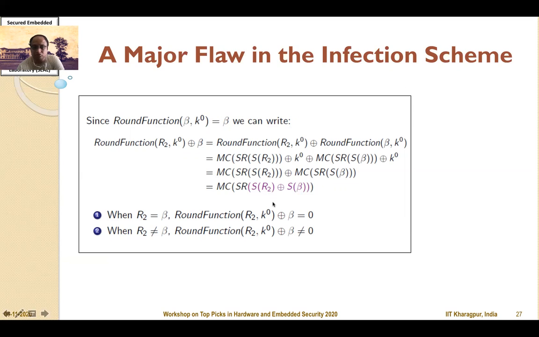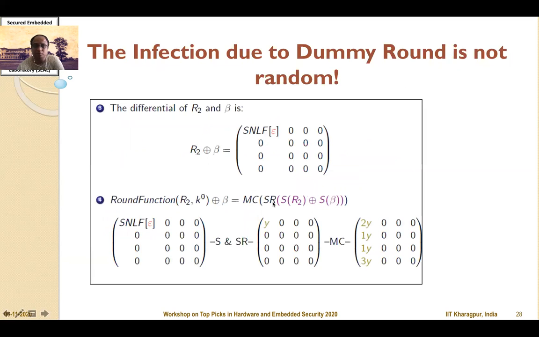So how we can use it to follow what infection is being produced by the dummy round is shown here. Remember that if the fault is in the first row of the value of R2 XORed with beta, then because of the round function, the S box will convert it into some value Y, but because there is no shift row, it will remain in that location, and there will be a mixed column which will result in interrelated differences, shown here as 2y, y, y, and 3y. So what is the consequence of this?